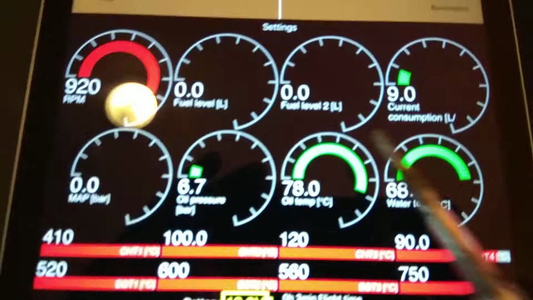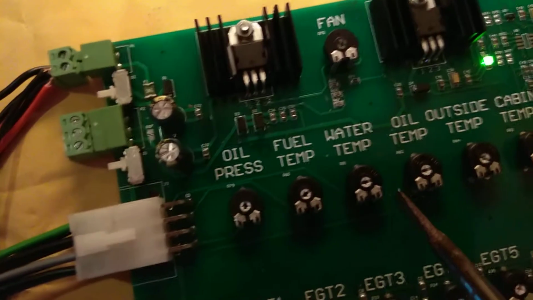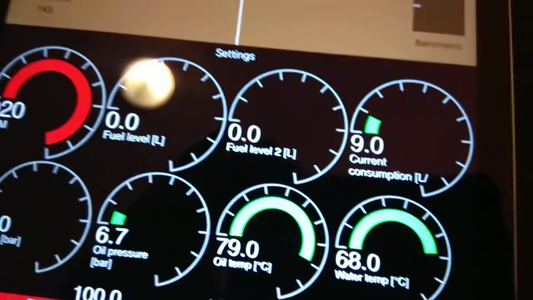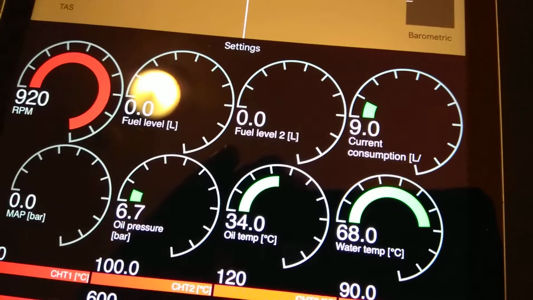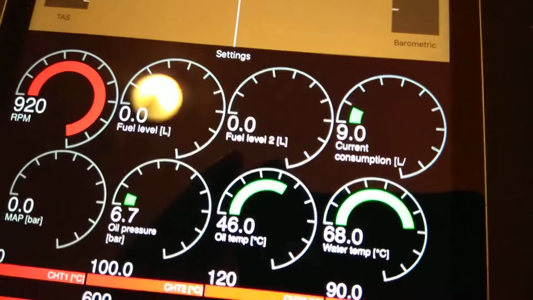I adjust the oil temperature. Oil temperature. Here we go.